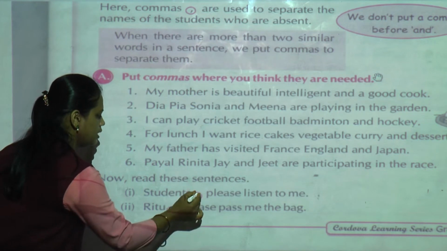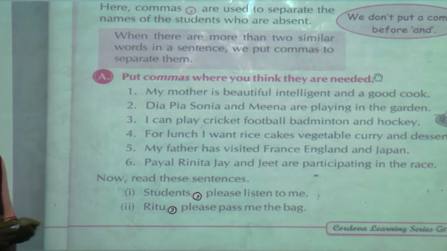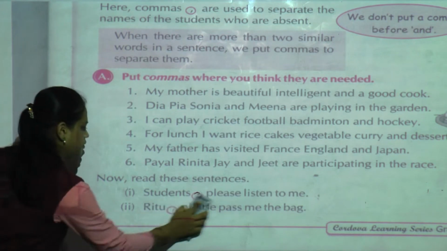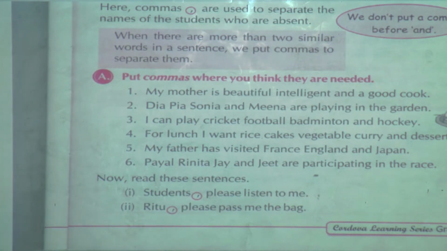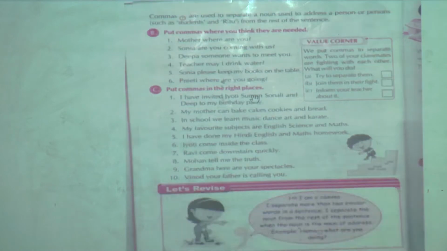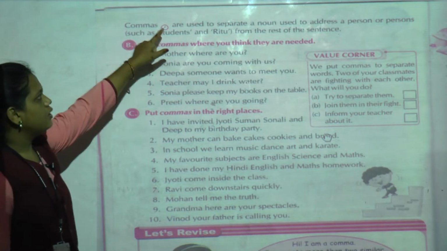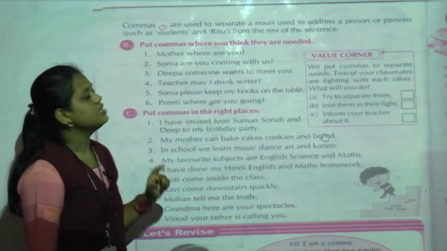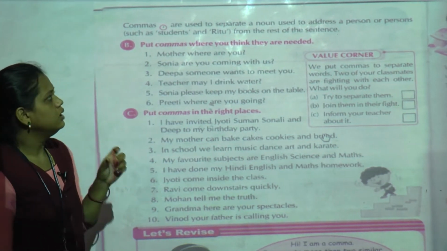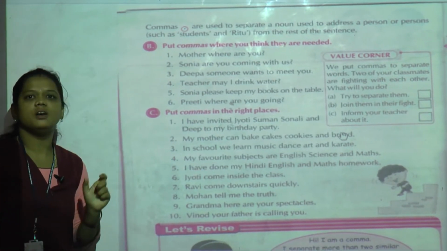Why is this comma given? See, think about it. Why is it given? Because these are nouns. So we have to separate the nouns. Commas are used to separate a noun that is used to address a person.